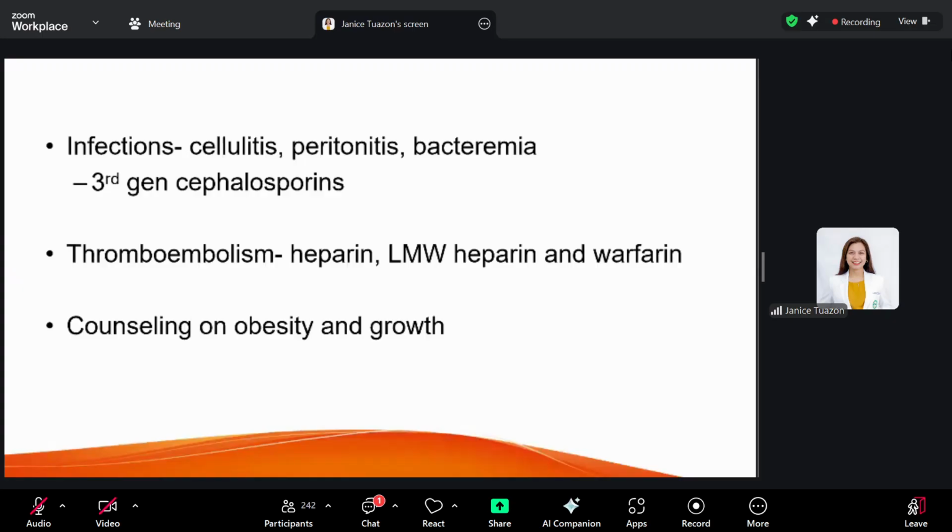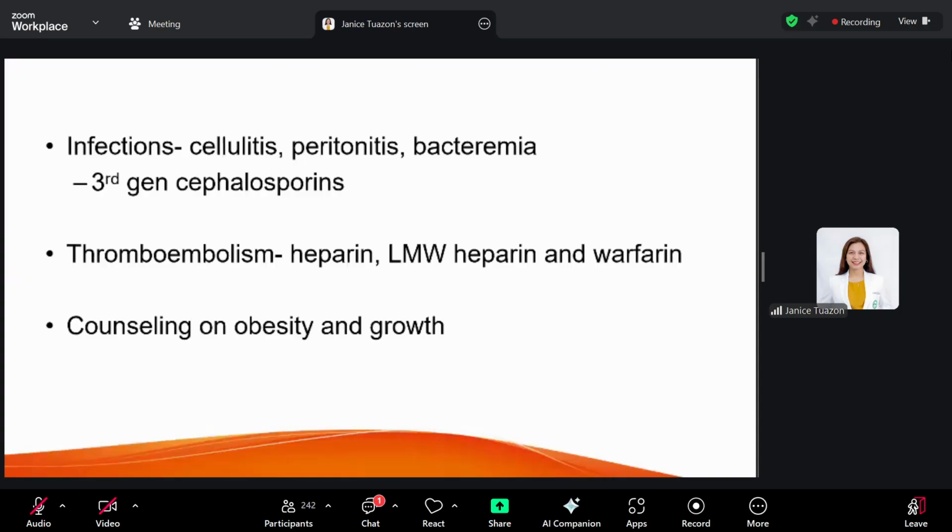So counseling, not just on obesity and growth, but because of the chronicity of the disease, is also important. Obesity and growth are associated with the chronic effects of prednisone, of your steroids. So they should also be counseled about that because compliance to medication is at risk.